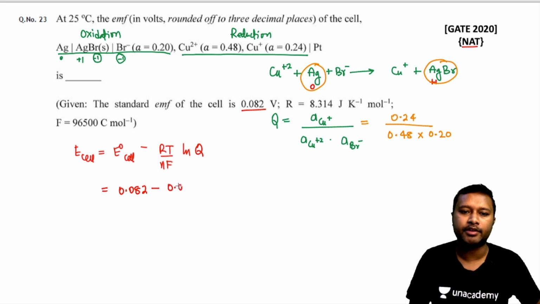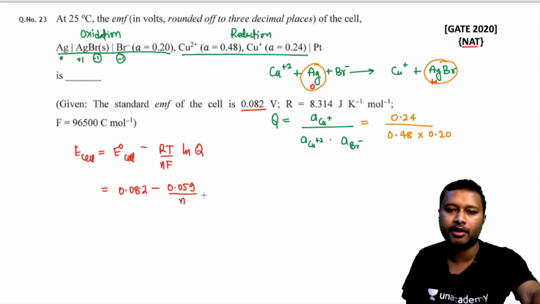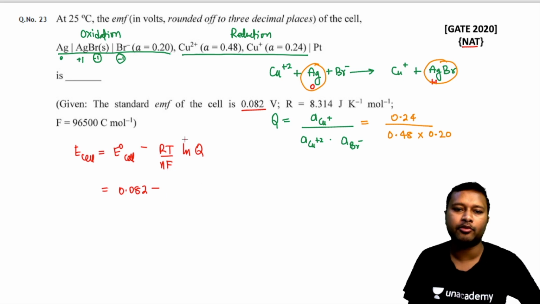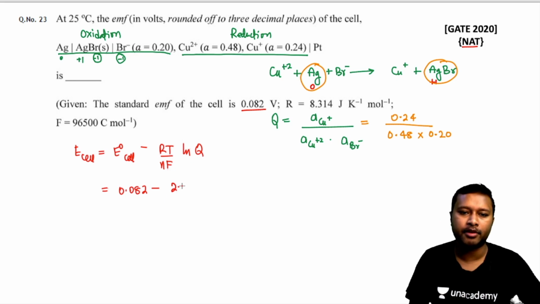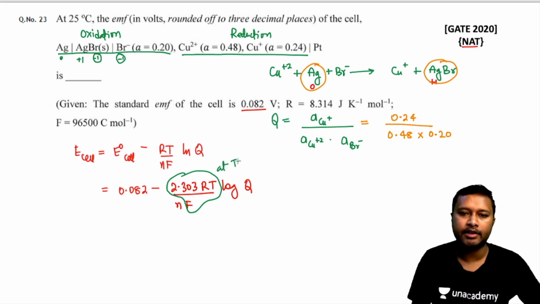So this is 0.059 upon n, and ln can be converted into log. So basically what I am doing is converting ln into log. So this will become 2.303 RT upon nF, times log Q. This whole term, 2.303 RT upon F, has a value of 0.059 when the temperature T is equal to 25 degrees Celsius or 298 Kelvin.